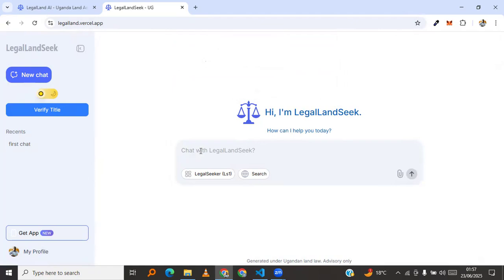So I can start here by getting a service. For instance, maybe you want to acquire a freehold land title. I can come in and start by asking the chatbot here or the conversational AI, how can I acquire freehold land title?